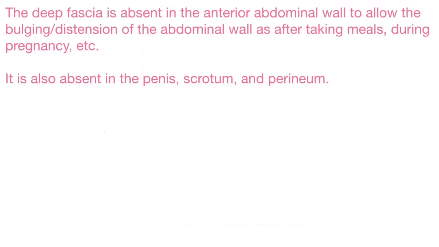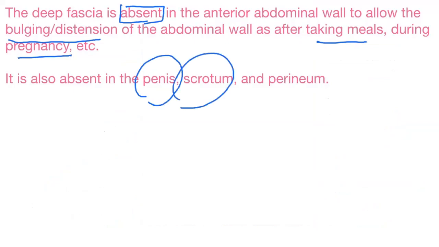As you can observe, there is no deep fascia in the abdomen, right? The deep fascia is absent in the anterior abdominal wall to allow the bulging or distension of the abdominal wall as after taking meals, during pregnancy, etc. It is also absent in penis, scrotum, and perineum. Okay, remember these points.